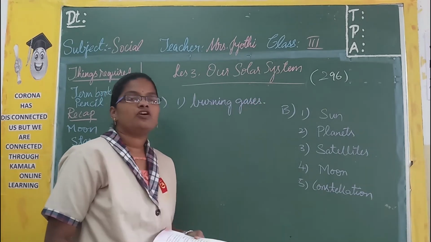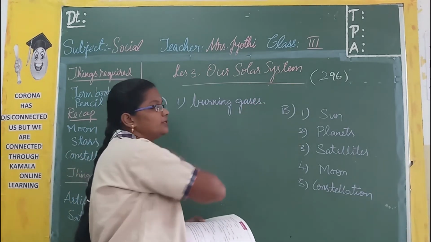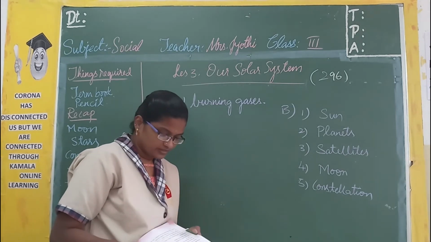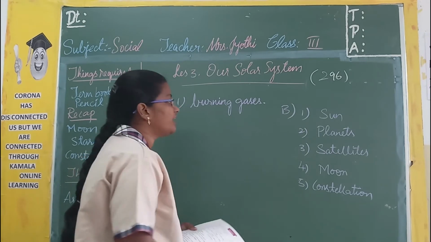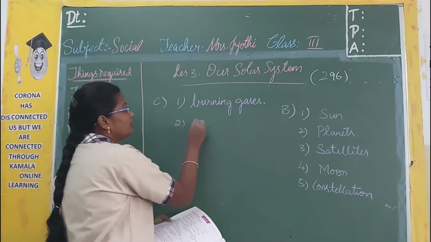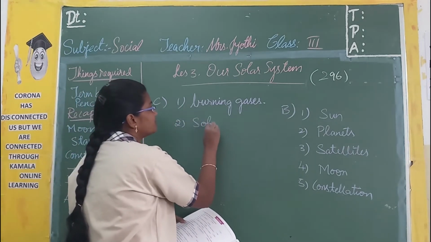Second one, the sun is an important part of dash. It is an important part of the solar system.